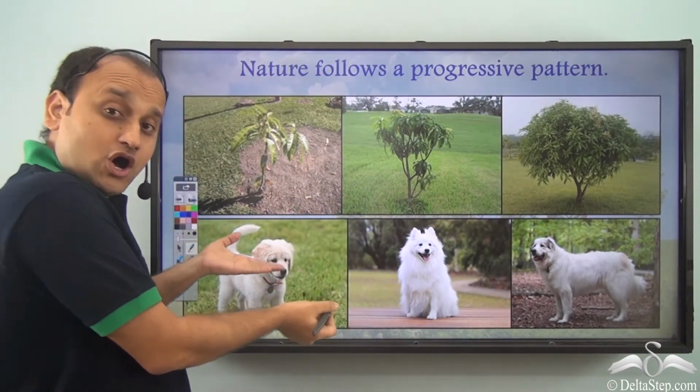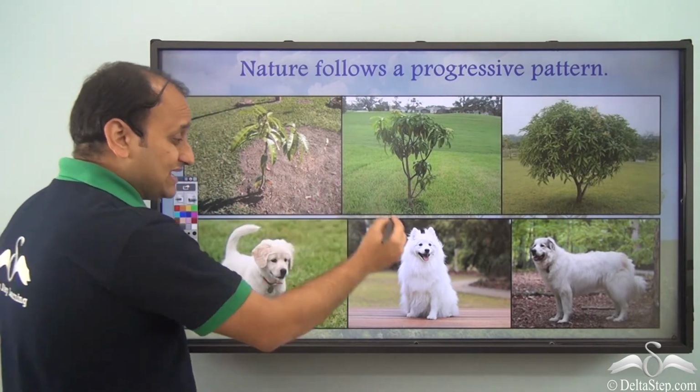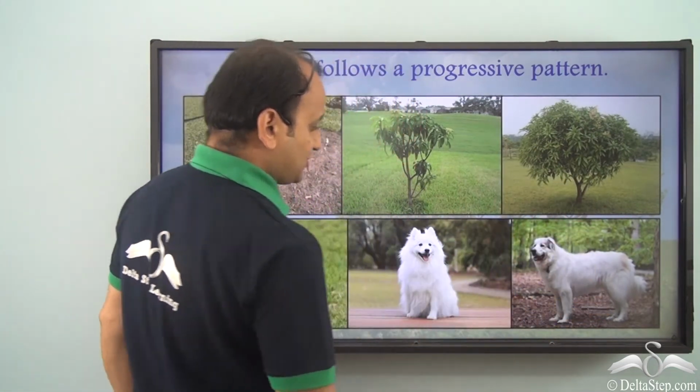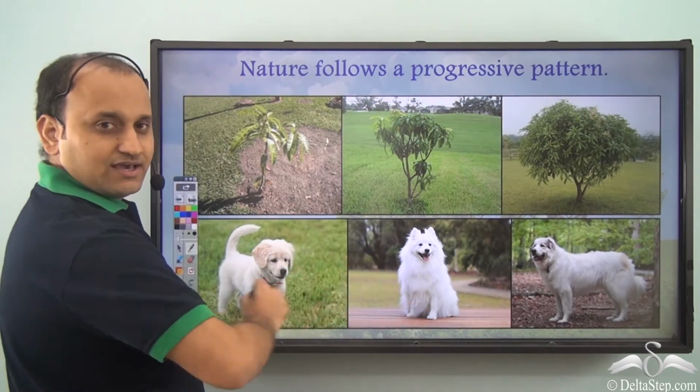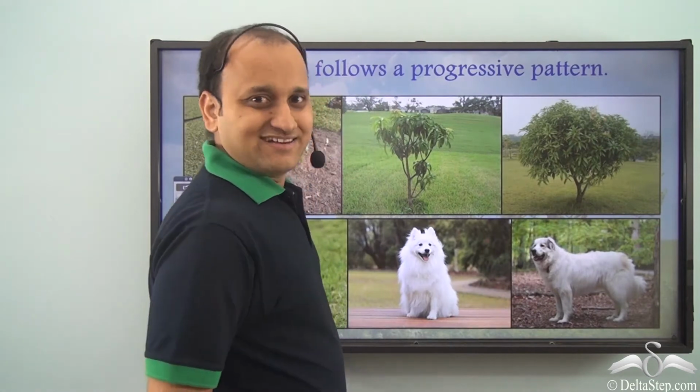Even in the case of a dog, initially it's just a small puppy, then slowly it grows into a big dog. So what do we see here? Again, an increasing or progressive pattern, isn't it?